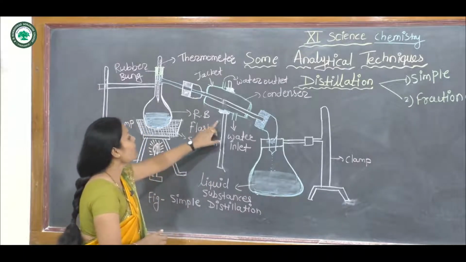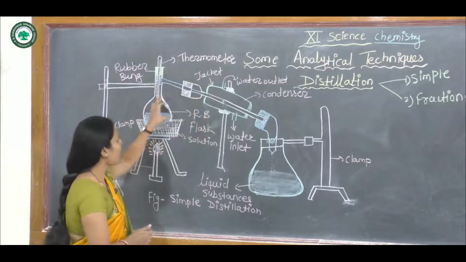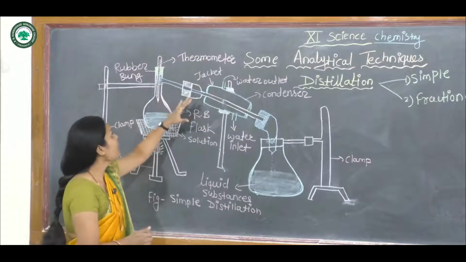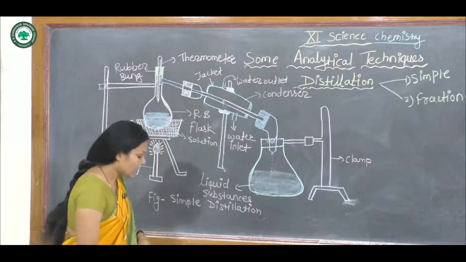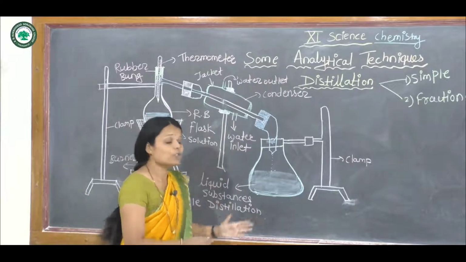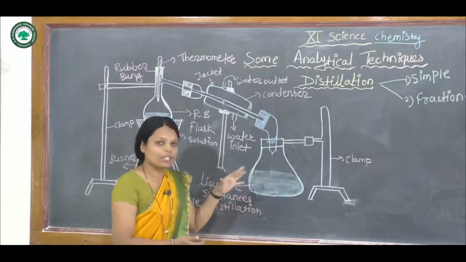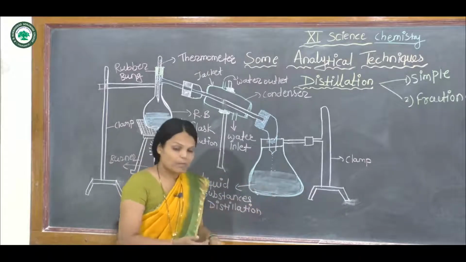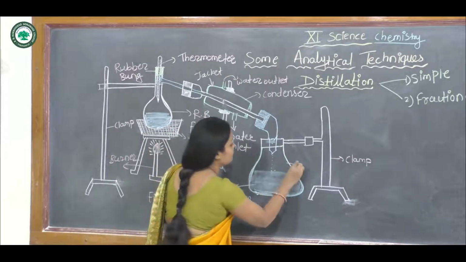The condenser is attached to the RB through the side arm. The condenser is also connected to a second beaker. This beaker is called the beaker or receiver. Here is the receiver.